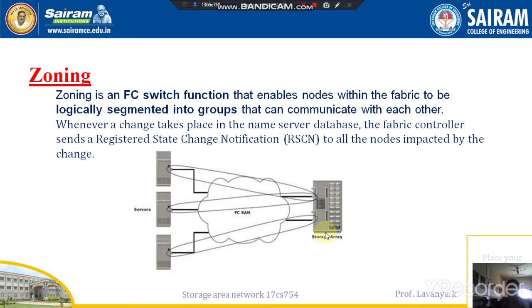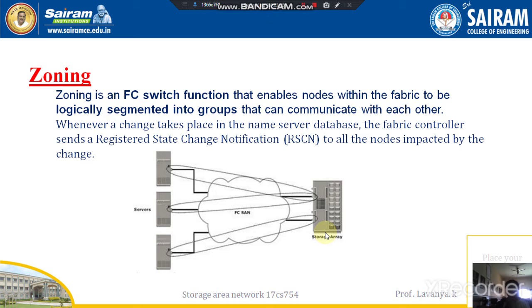If zoning is not configured, the fabric controller sends the registered state change notification to all the nodes in the network. It also involves nodes that are not impacted by the change, resulting in increased fabric management traffic.